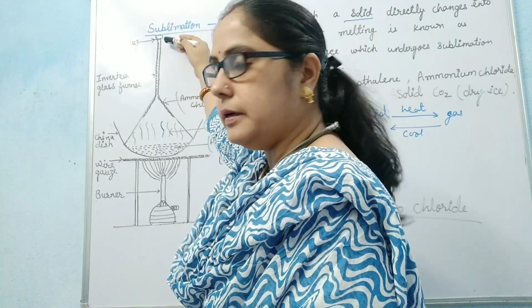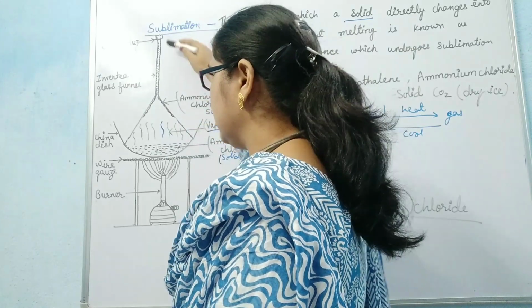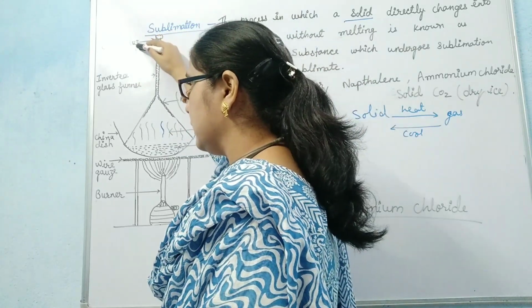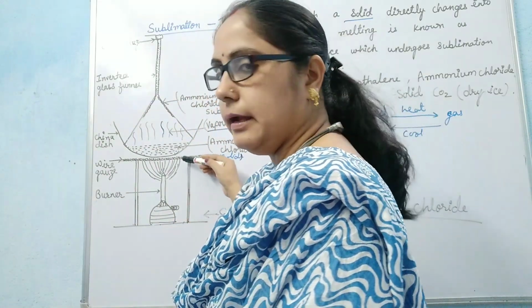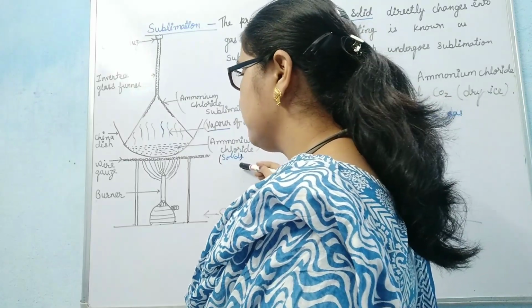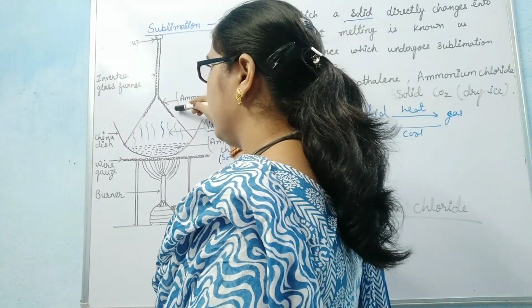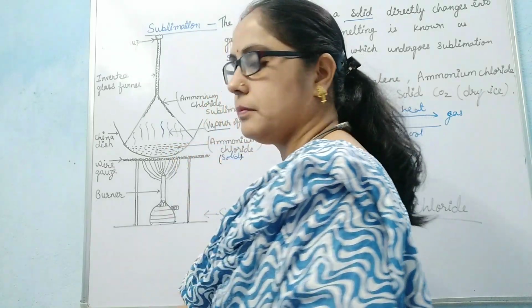An inverted funnel is placed over this china dish and its mouth is covered with a cotton plug. When we start heating, solid ammonium chloride directly changes into vapor form.